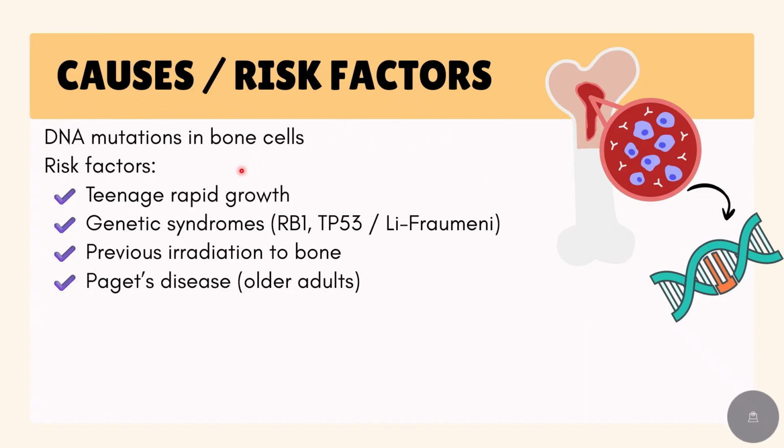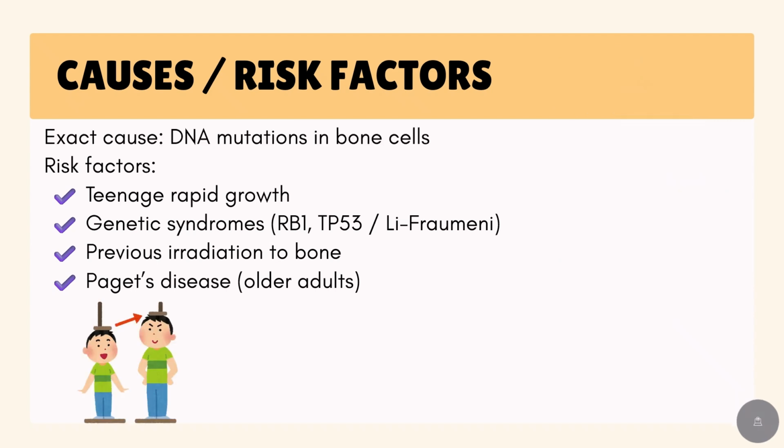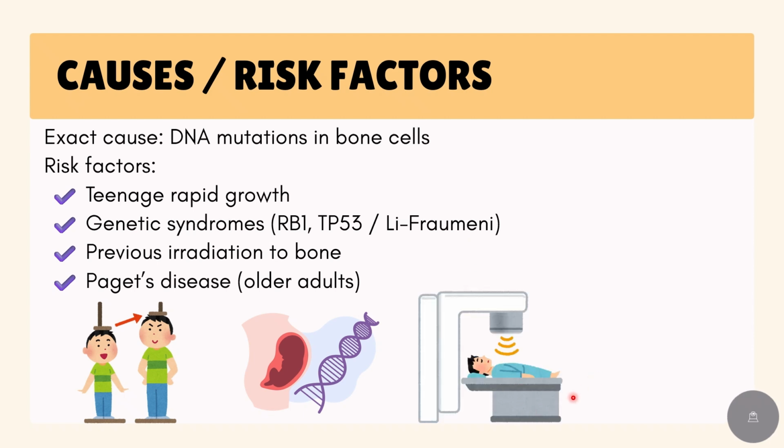Now let's see the causes and risk factors. The exact cause of osteosarcoma is not fully understood, but it starts with DNA mutations in the bone cells. Risk factors include rapid growth during the teenage years, genetic syndromes such as RB1 and TP53 mutations, including Li-Fraumeni syndrome, previous radiation exposure to bone, and in older adults, Paget's disease of bone.